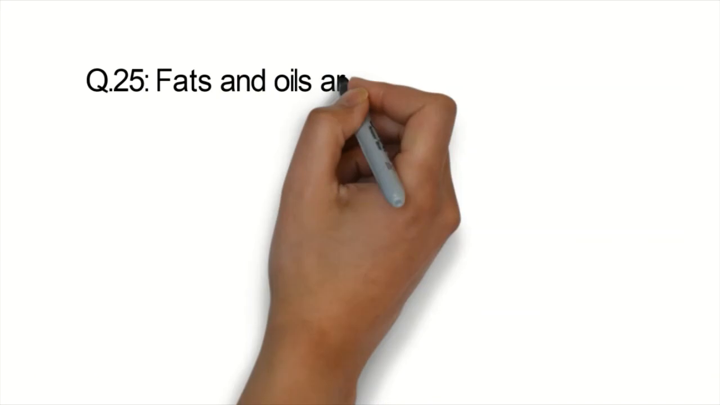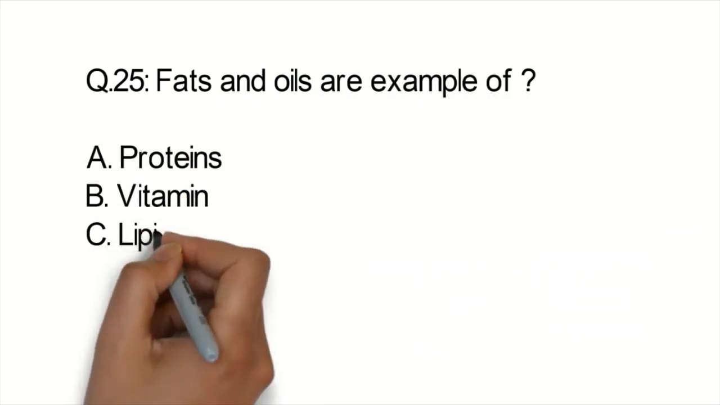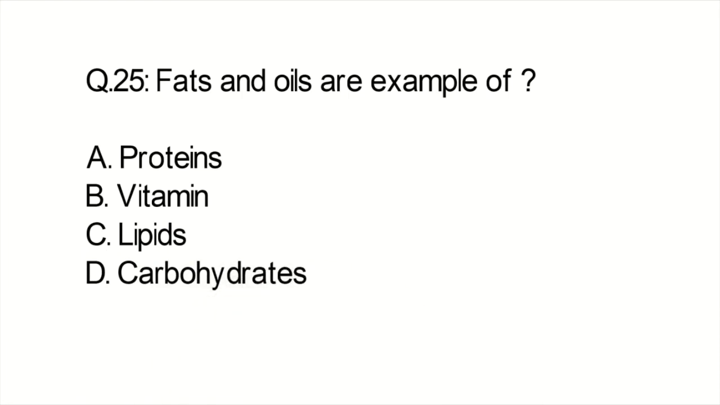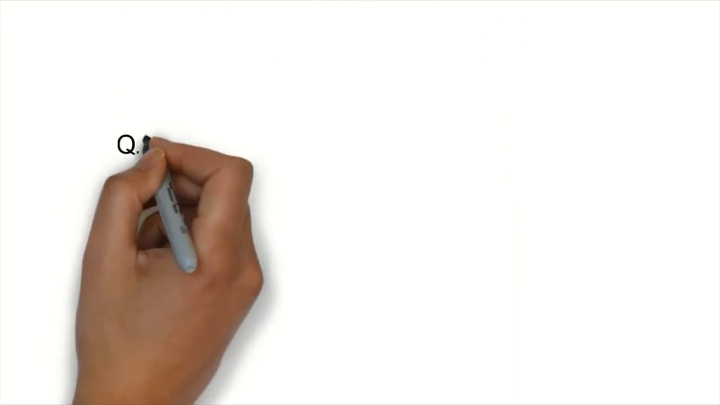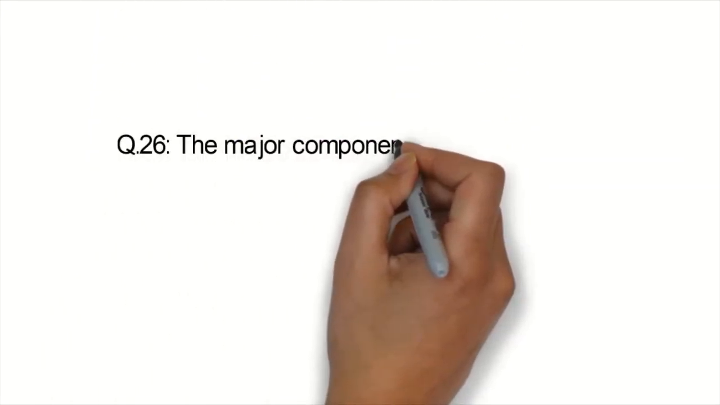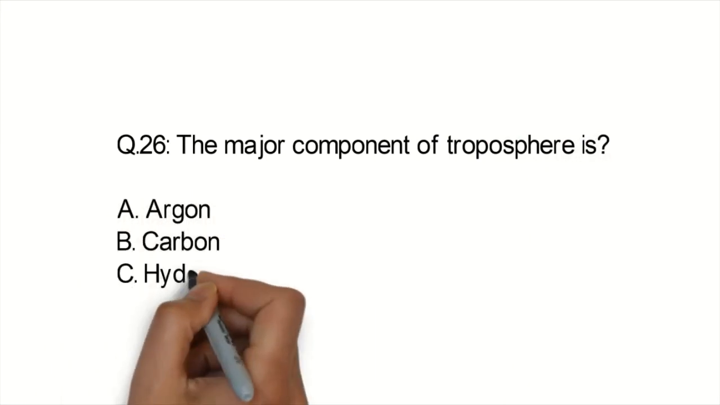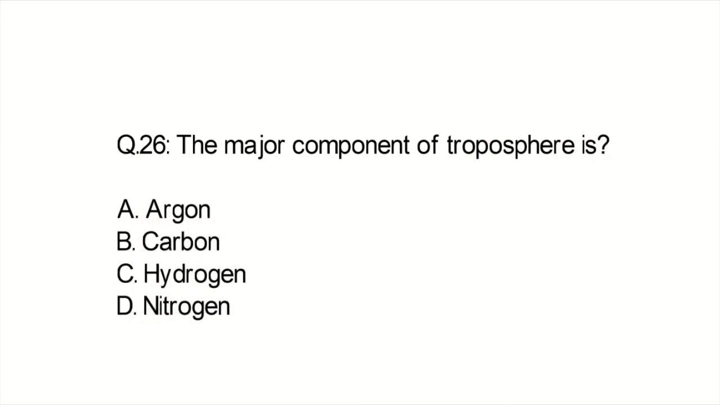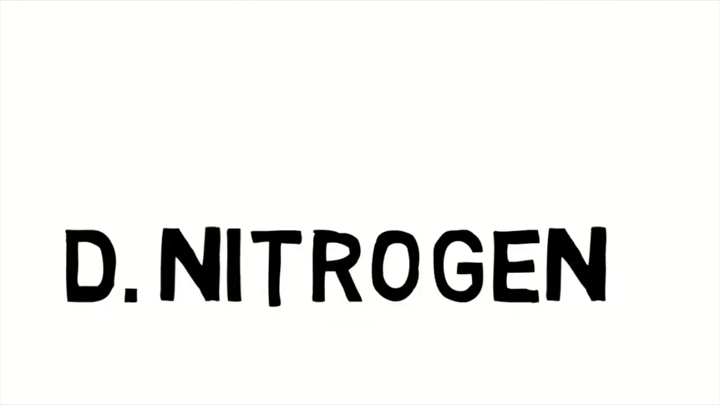Question number 25. Fats and oils are the example of proteins, vitamins, lipids, carbohydrates, and the correct one is option C, lipids. Question number 26. The major component of troposphere is argon, carbon, hydrogen, nitrogen, and the correct one is option D, nitrogen.